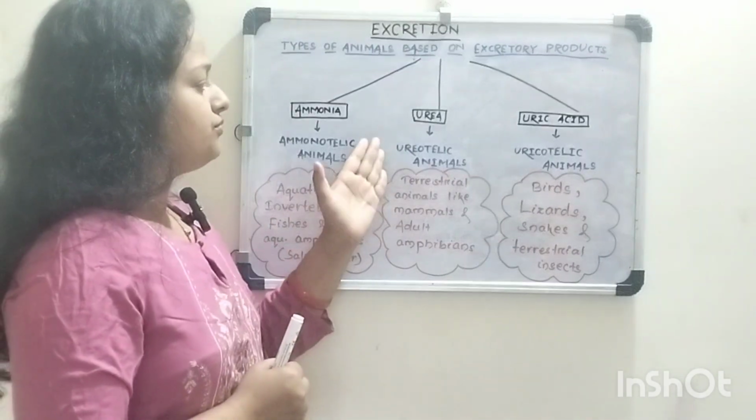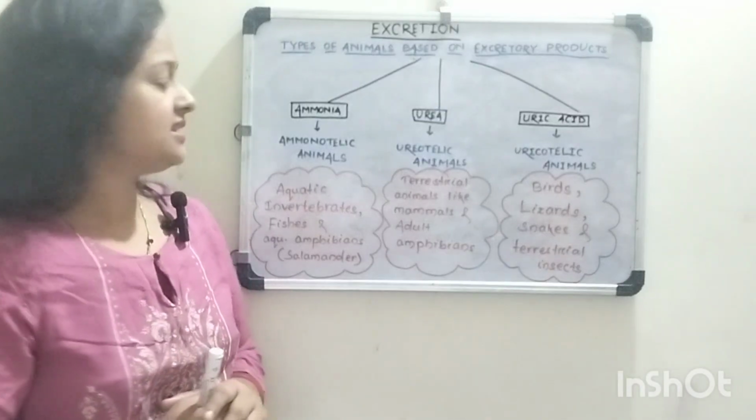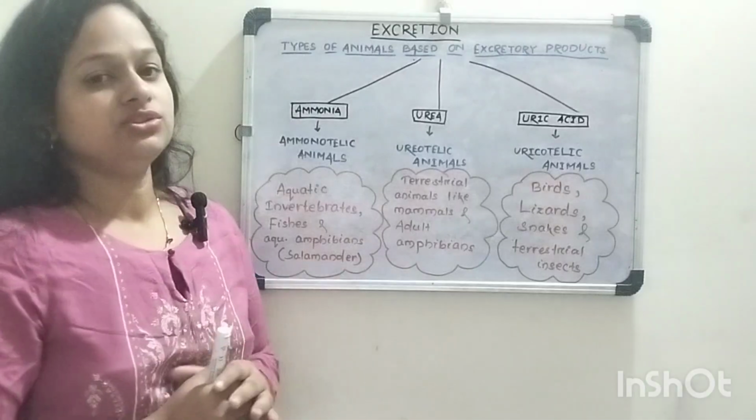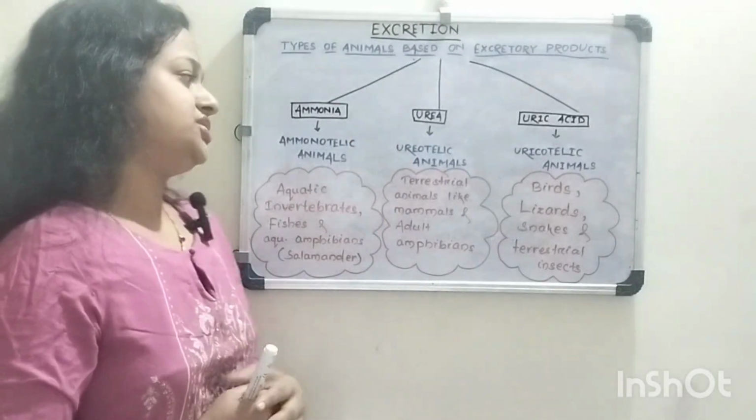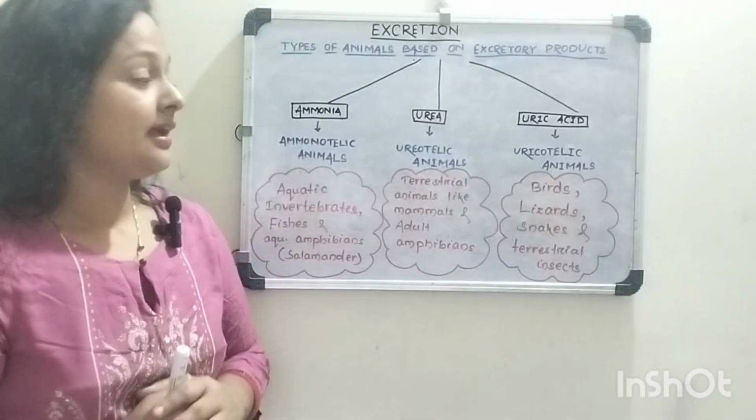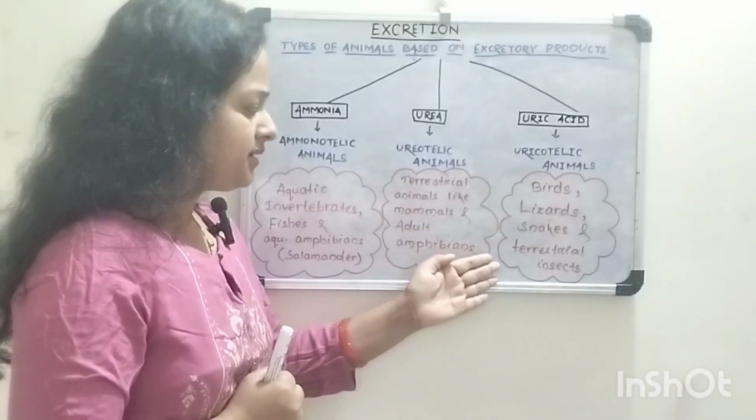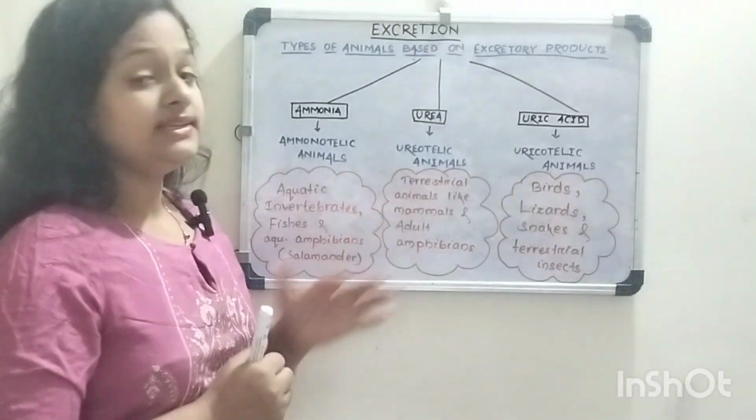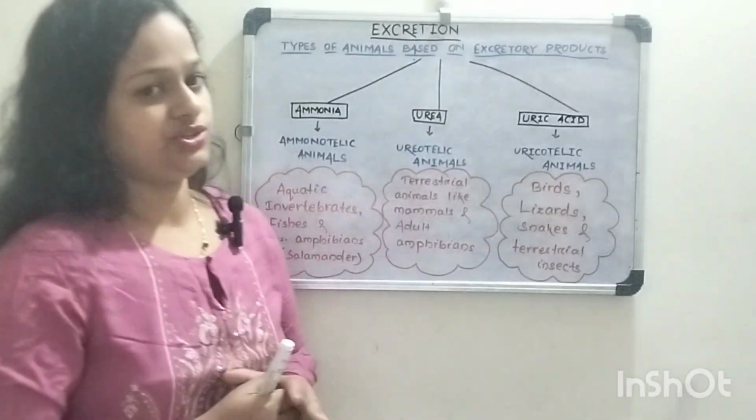The examples of ureotelic animals are terrestrial animals like mammals and adult amphibians, and they release the nitrogenous waste product in the form of urea. Then come the examples of uricotelic animals, which include birds, lizards, snakes and terrestrial insects. These animals release the nitrogenous waste product in the form of uric acid.